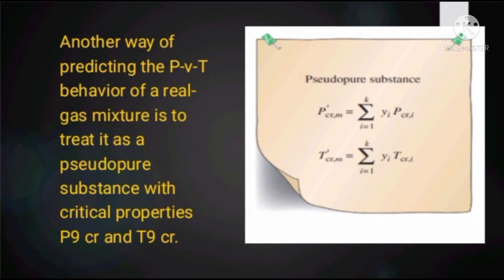Another way of predicting the PVT behavior of a real gas mixture is to treat it as a pseudo-pure substance with properties P'cr,m and T'cr,m. For the pseudo-pure substance: P'cr,m = Σ (i=1 to k) yi Pcr,i. T'cr,m = Σ (i=1 to k) yi Tcr,i.